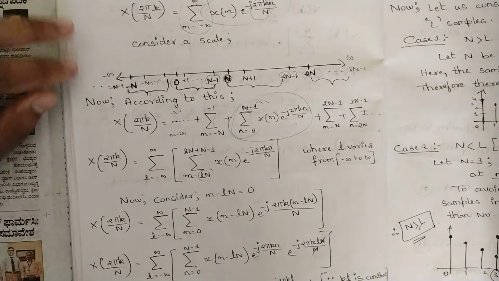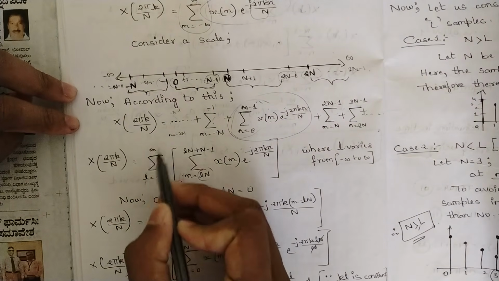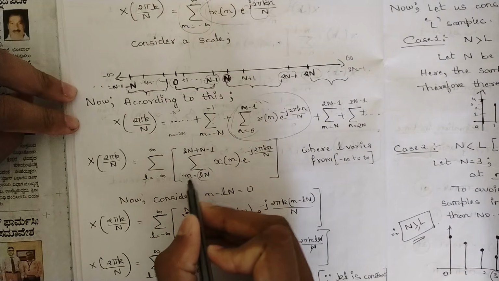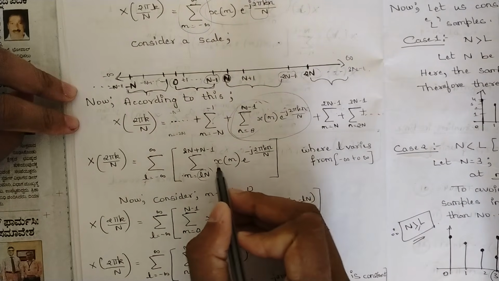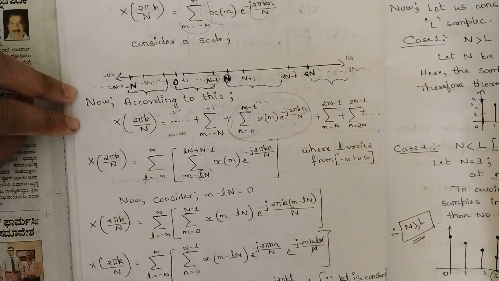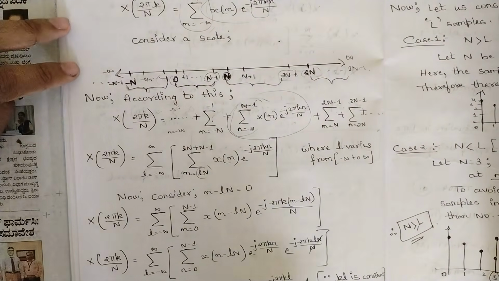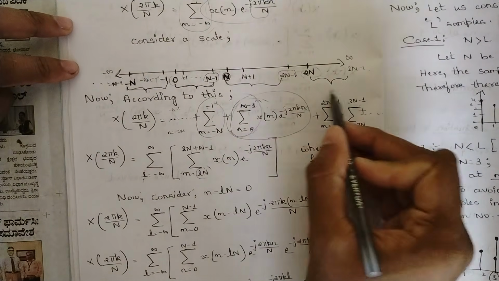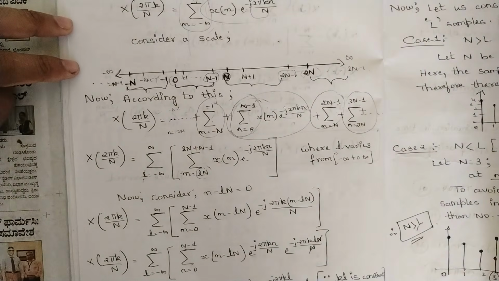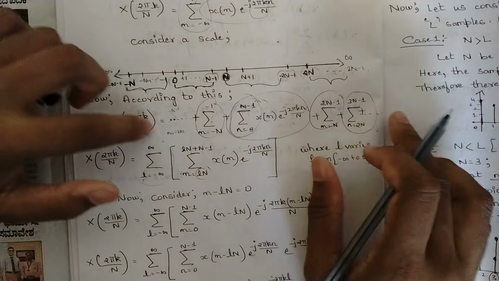Next step you can see here is I have taken summation of L is equal to minus infinity to infinity into summation of n is equal to Ln up to Ln plus n minus 1 into x of n e power minus j 2 pi k n by n, where L varies from minus infinity to infinity. So how have I taken this? Observe very carefully. If you observe all the summations, one thing is common here. Why I have taken L from minus infinity to infinity, I have to tell you: I have taken it to avoid these infinity symbols here.